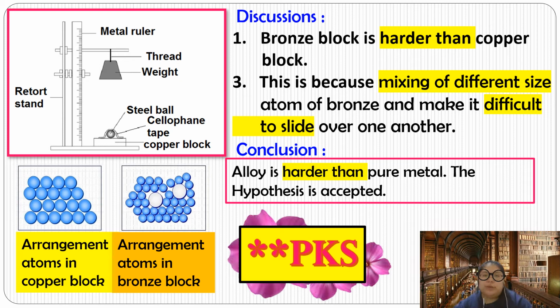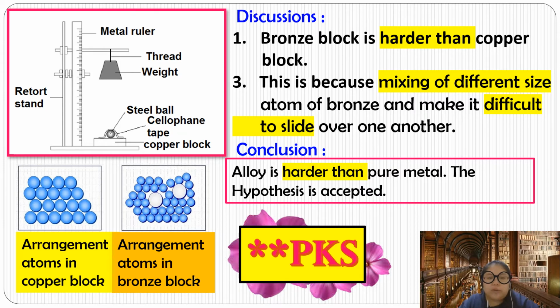Discussion, you just copy here because your books don't have the discussion. Okay, in the discussion, we need to say the bronze block is harder than the copper block. Okay, number 2 is a drawing. I want you to draw the arrangement of atoms of the copper and also the bronze. So for the copper you must draw all the atoms the same size and joined together.